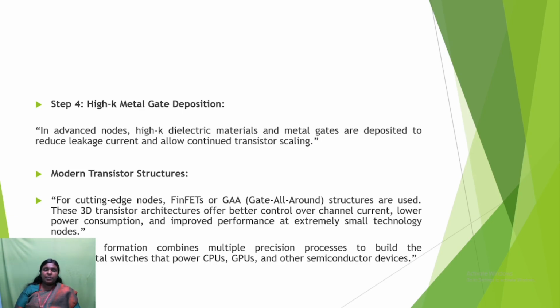And the fourth step is high-K metal gate deposition. In advanced nodes, high-K dielectric materials and metal gates are deposited to reduce leakage current and allow continued transistor scaling. Next we are going to see the modern transistor structures for cutting-edge nodes.